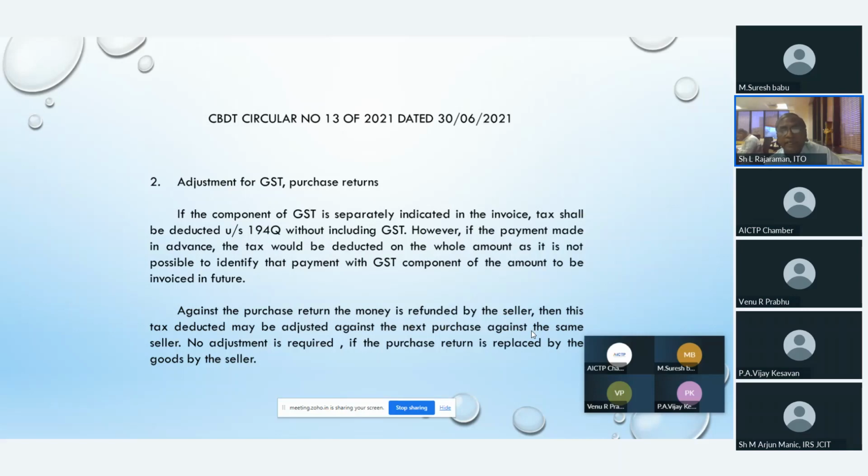Against a purchase return, the money is refunded by the seller. Then the tax deducted may be adjusted against the next purchase from the same seller. No adjustment is required if the purchase return is replaced by goods from the seller. Actually, for purchases, they are giving only a slight adjustment. Again, if on a purchase return the money is refunded by the seller, then this tax deducted may be adjusted against the next purchase, provided it is from the same seller.